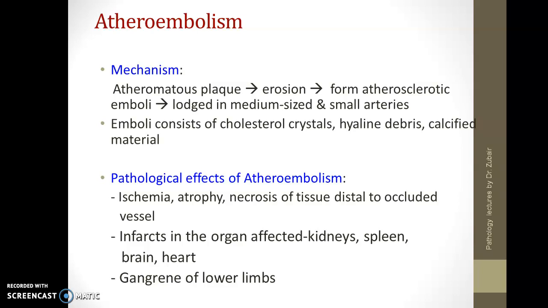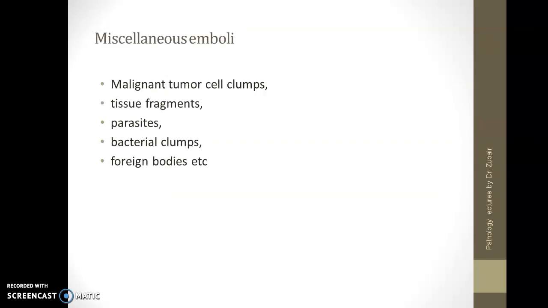And the pathological effects of atheroembolism include ischemia, atrophy, necrosis of tissue distal to the occluded vessel, infarcts in the organs affected such as kidney, spleen, brain, heart, gangrene of the lower limbs. Okay. Miscellaneous emboli are malignant tumor cell clumps, tissue fragments, parasites, bacterial clumps, foreign bodies.